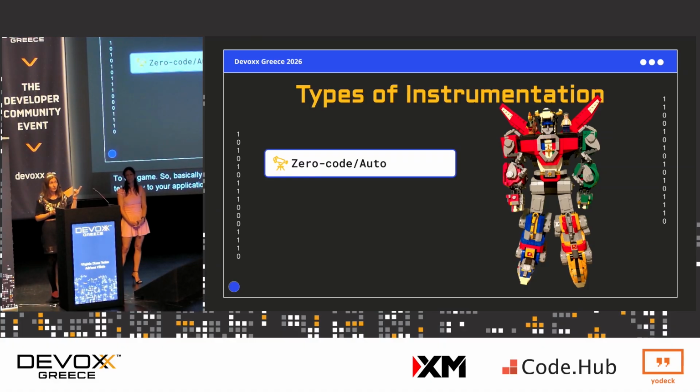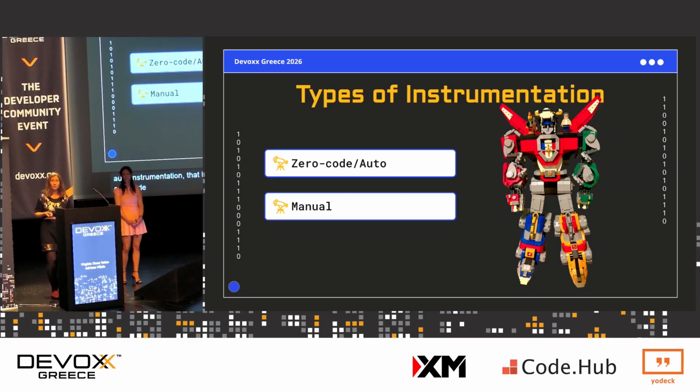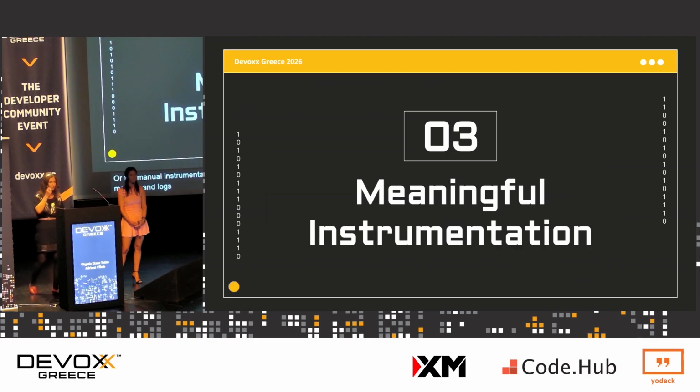There are two flavors: zero-code or auto instrumentation, which adds the instrumentation for you without touching your own code, or manual instrumentation, where you are required to add your traces, metrics, and logs to your own code. And I will add that auto instrumentation is not available for every language, but it is available for Java, .NET, Go, PHP, Python, and JavaScript.